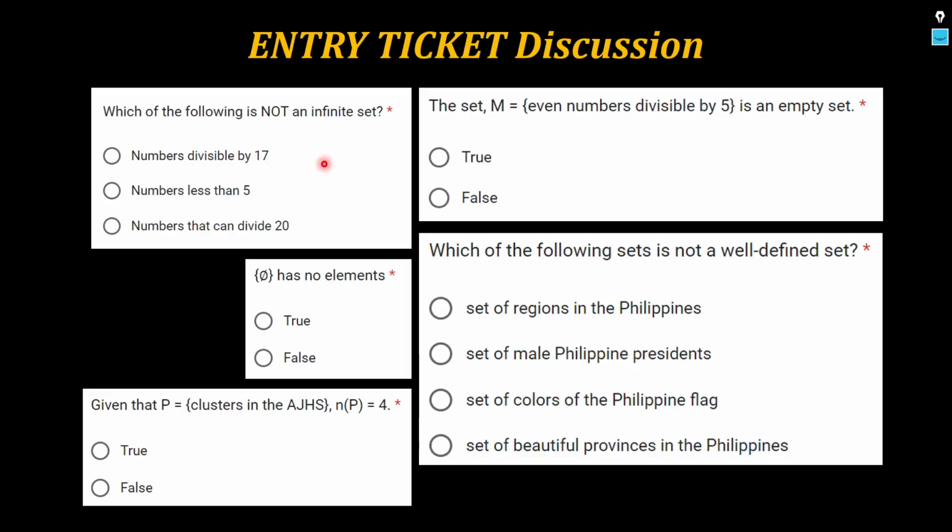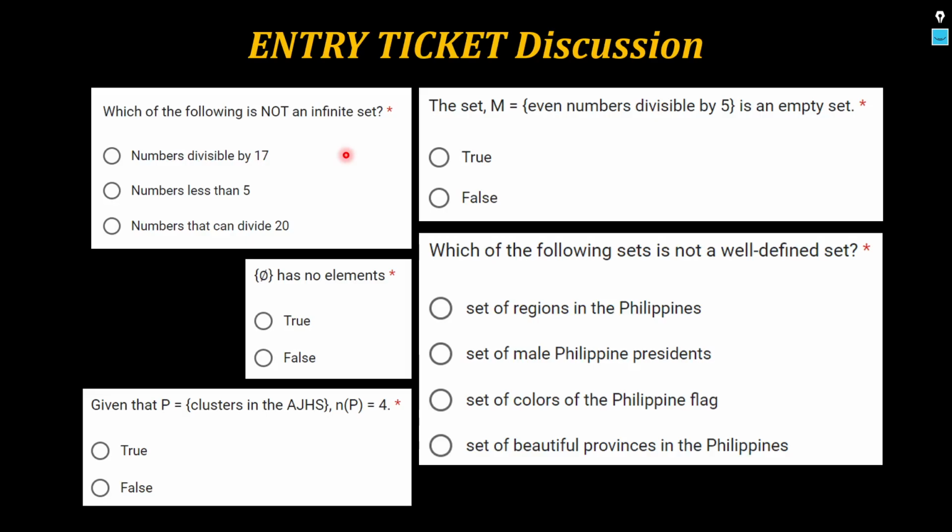The numbers divisible by 17. Infinite ba yan? Hindi ba yan infinite set? In fact, I can think of, well, ano ba numbers divisible by 17? Well, I can start with 17. Okay? 17 is divisible by 17. And then what's the next number? Next larger number divisible by 17?